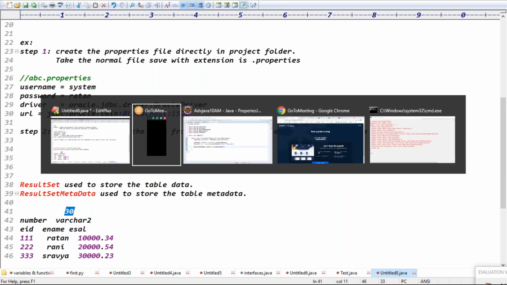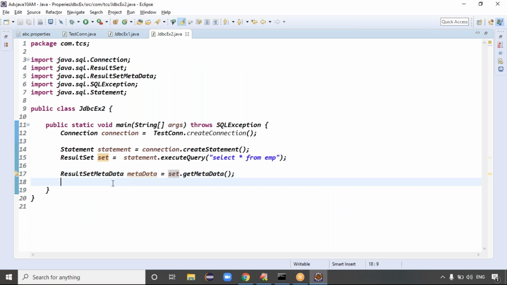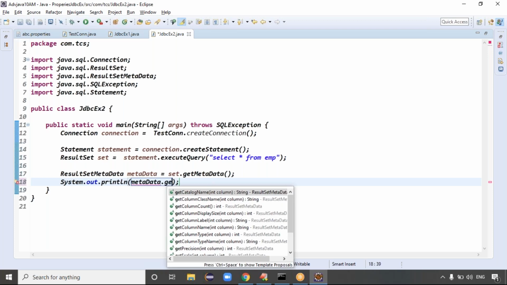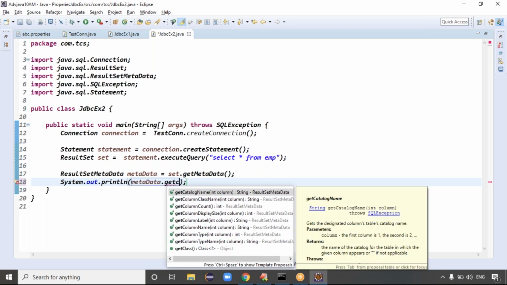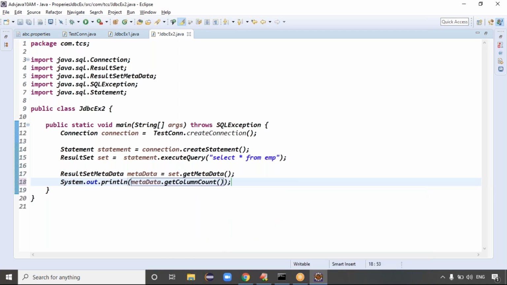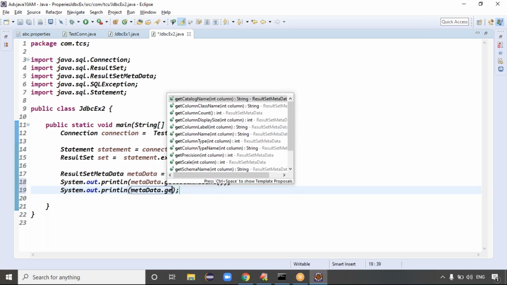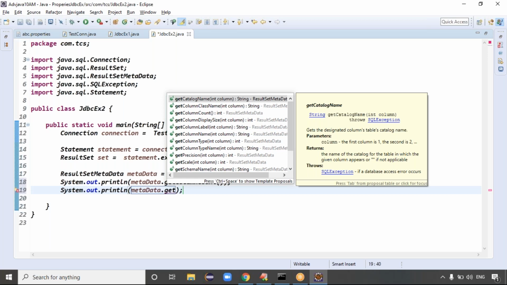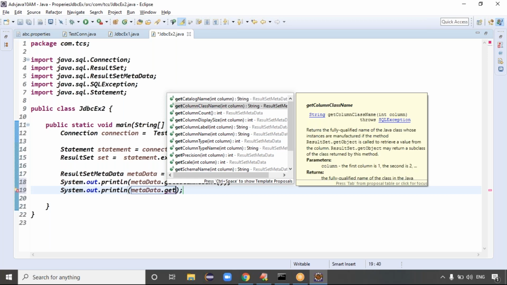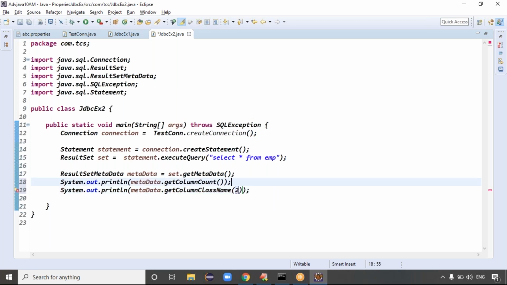Exactly. Because once you get the result set metadata object, you get some information about the table. This is how: metadata.getColumnCount, guys. How many columns are there in the database table? And metadata dot